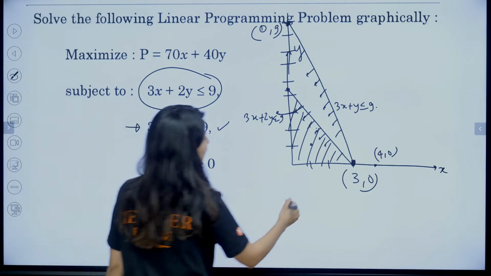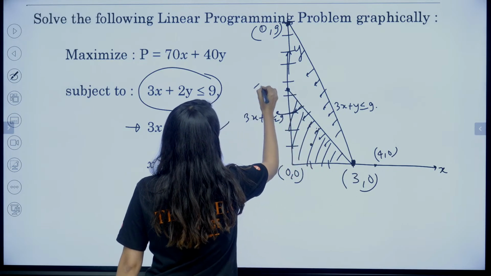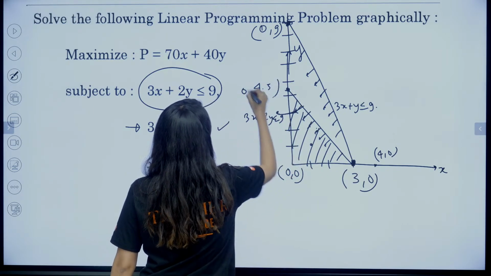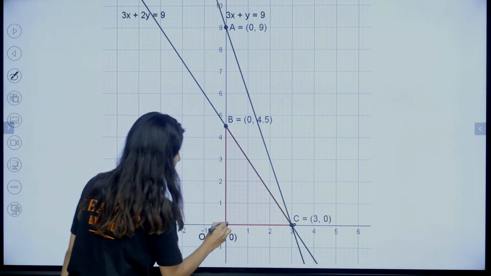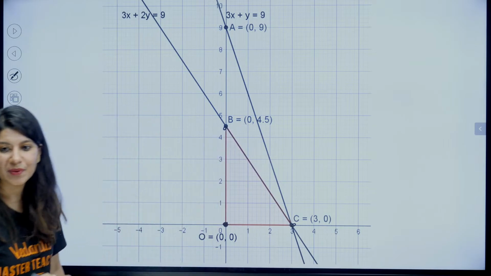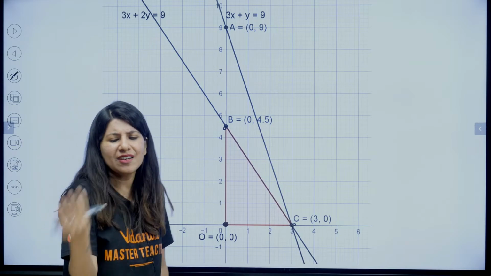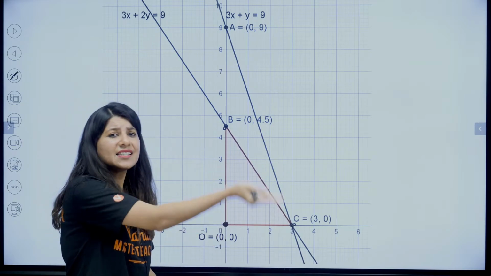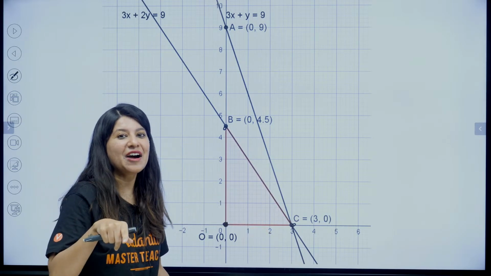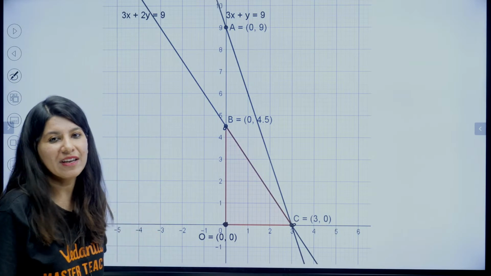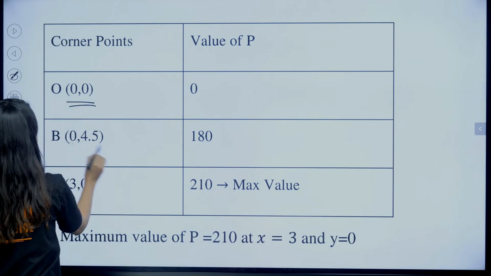So now we need to write the corner point feasible. Corner points are 0, 0, 3, 0 and 0, 4.5. These are the 3 corner points. Can you see? This is the feasible region. This is the final solution in graph paper. They will give you the graph paper. If not, you can plot it in this manner also. So these are the corner points.